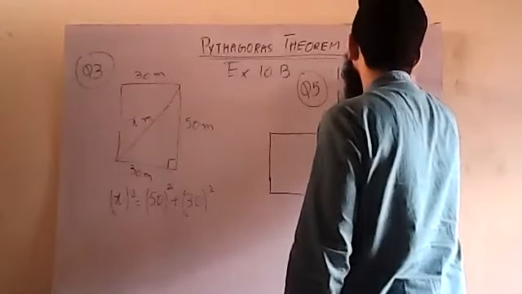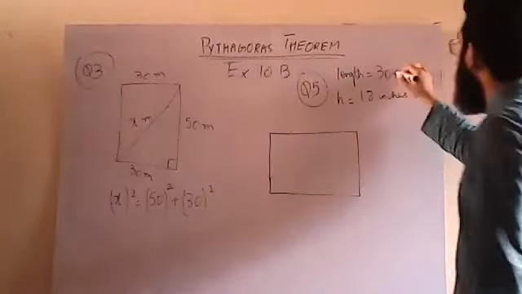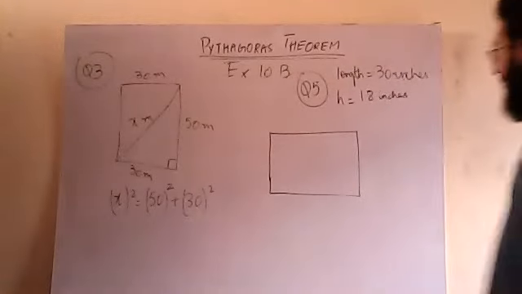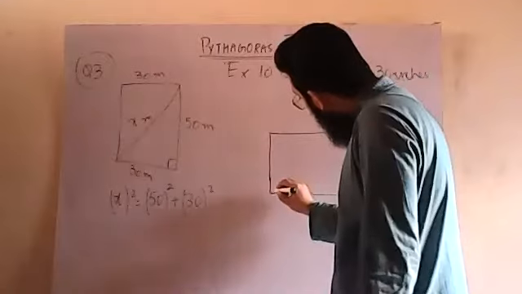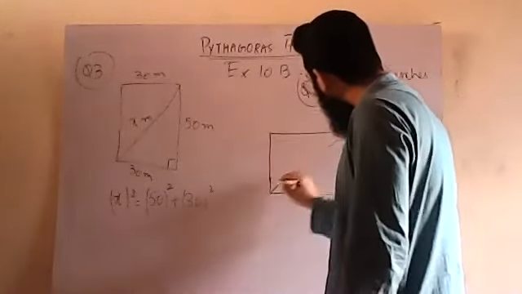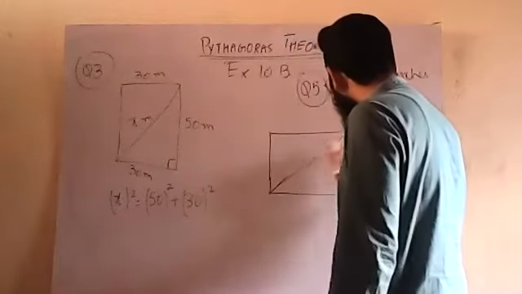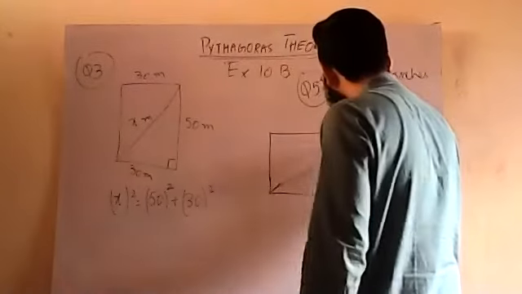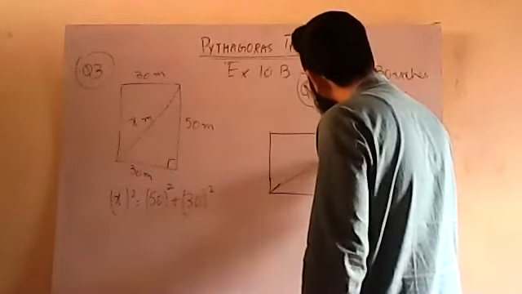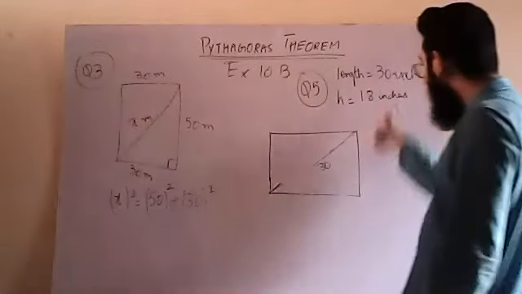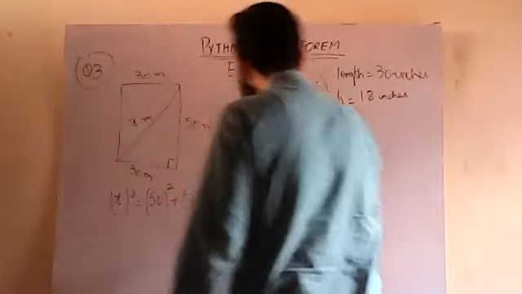So he told us that the length of the television was 30 inches. They are measured diagonally, so the length of the diagonal is 30 inches, and I know the height of the TV is 18 inches.